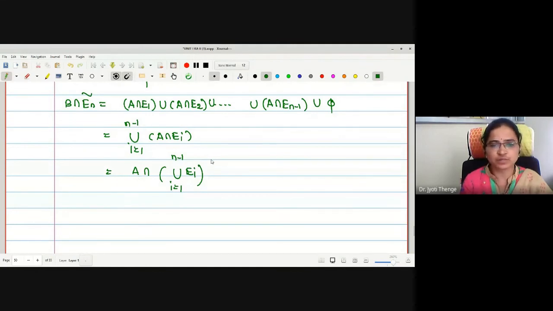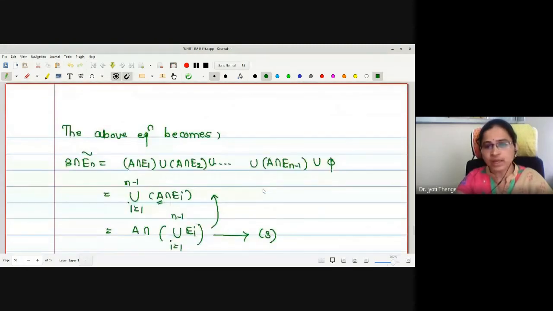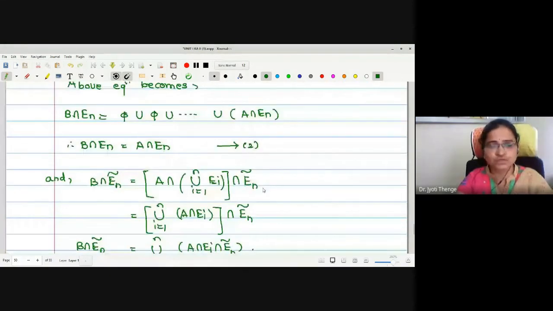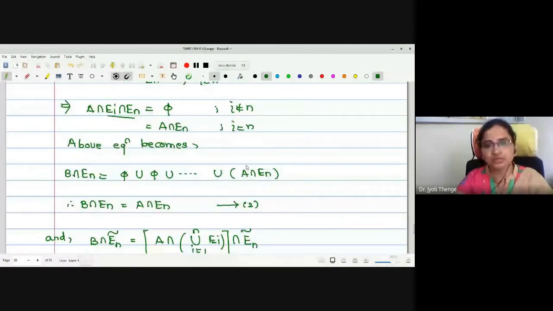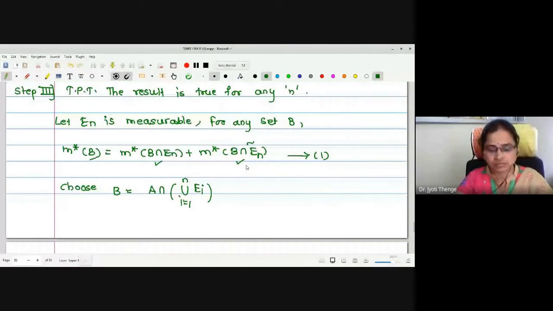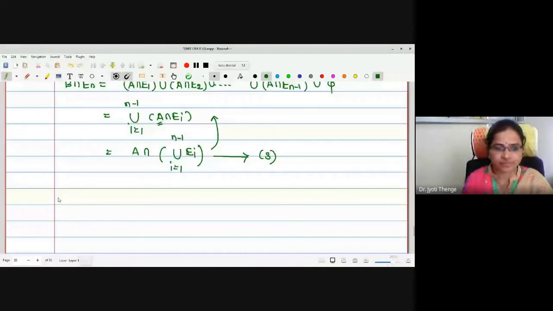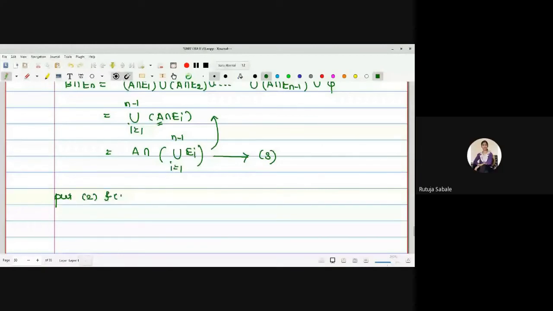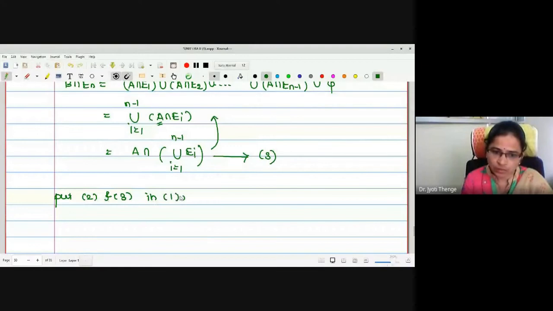Again, distributive laws are used in a reverse manner. Union i equal to 1 to n minus 1 of A intersection Ei. There is no i in A, therefore we can take it out. A intersected with the union of Ei. This is the value of B intersection En complement. Let me call it statement number 3. Now what one has to do? Whatever the two values we have found, B intersection En and B intersection En complement, by equation numbers 2 and 3, we will put them in 1.